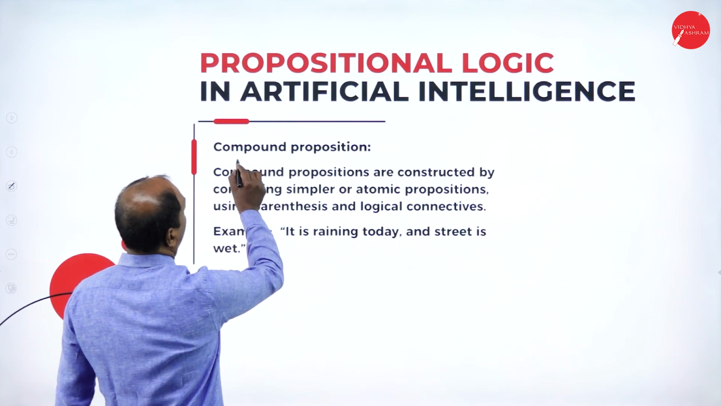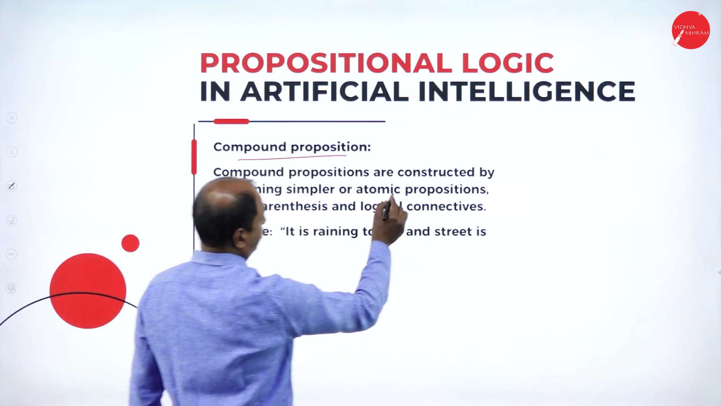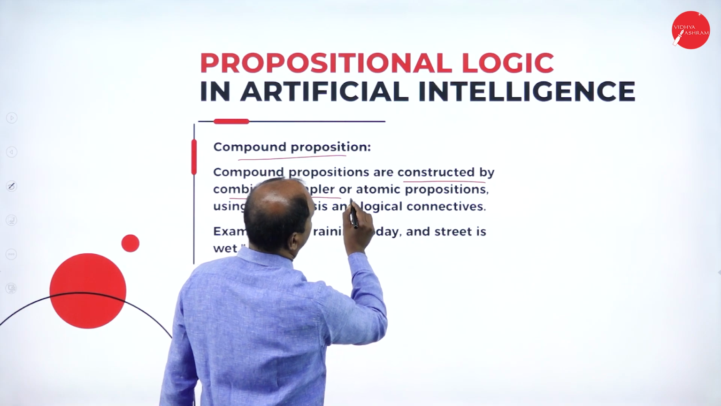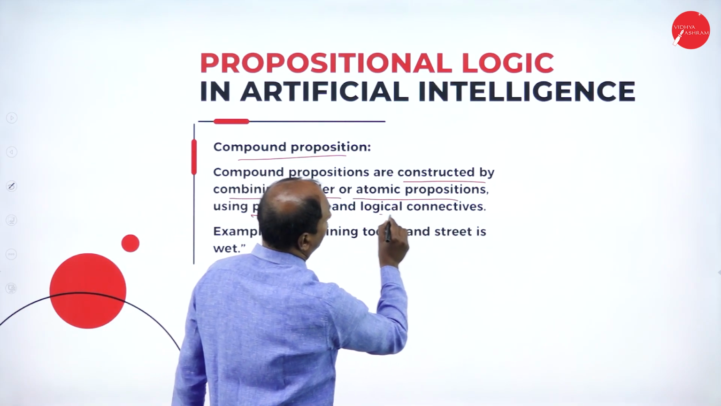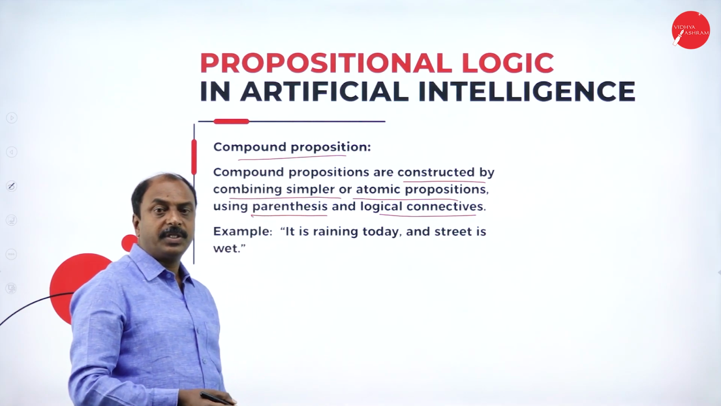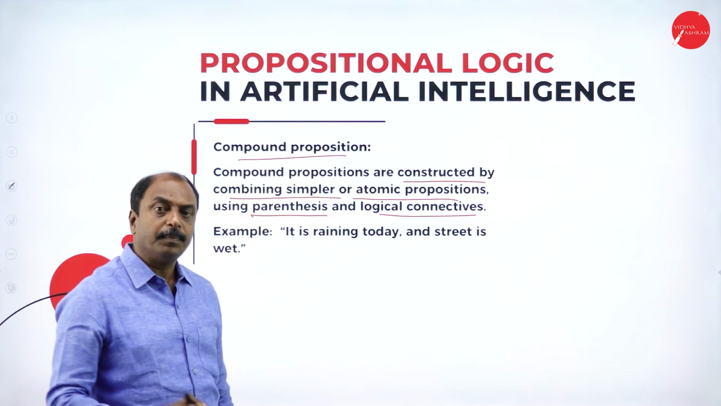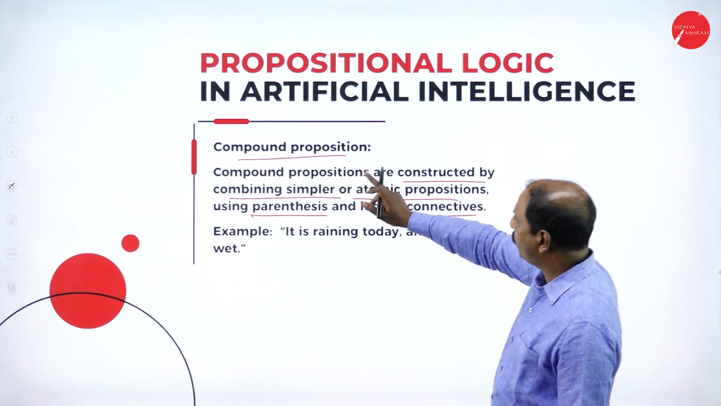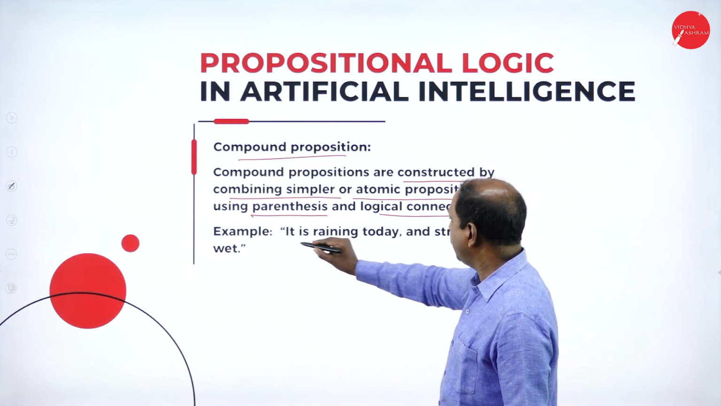Next, what is a compound proposition? It is constructed by combining simple atomic propositions using parentheses and logical connectives. As we saw in the previous slide about logical connectives, we are going to join atomic propositions to form a compound proposition. For example, it is raining today.